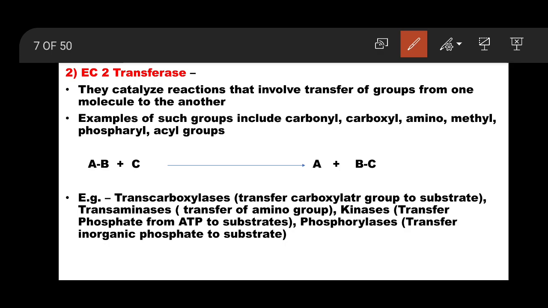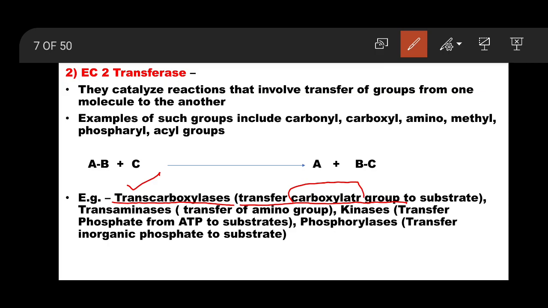Examples, so many examples are there. I have taken a few of them. Transcarboxylases, you have to remember at least 2-3 examples from this. Transcarboxylases, trans means transfer. Transcarboxylase is transfer of carboxyl group.